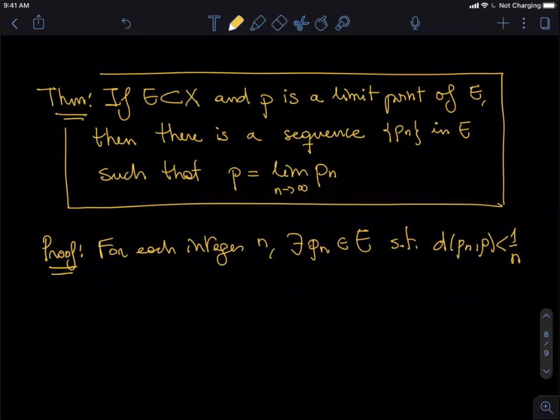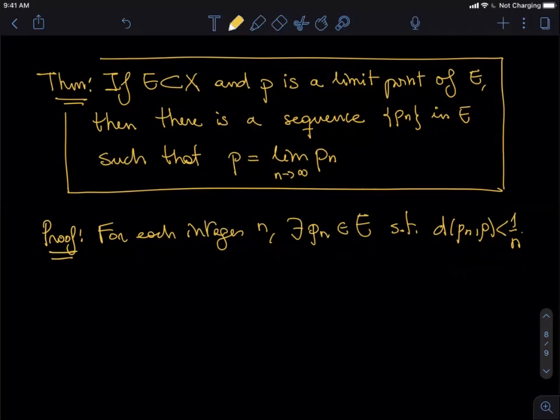Okay. Now, I was saying in the definition of limit point, we are told that for every neighborhood of the limit point P, there has to be some point in the original set E that belongs to the neighborhood and it's not P. Okay, that's what this condition means here. We are taking neighborhoods written in this way: the distance less than 1 over n. This is a neighborhood of radius 1 over n of the point P. These are all different ways of saying the same.